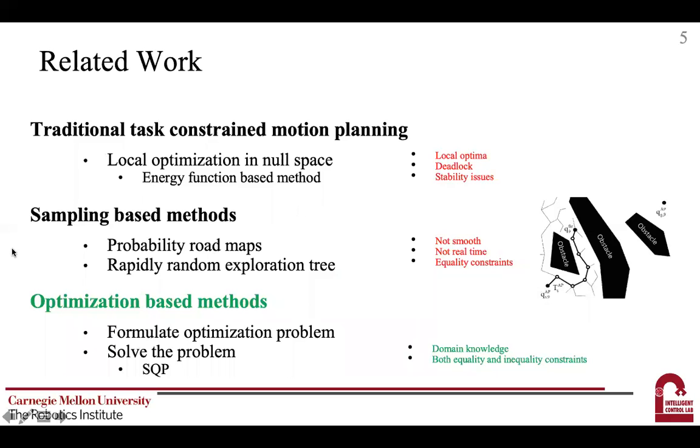One category is the sampling-based method. They're good at finding a collision-free path. However, the paths are often not smooth and require a lot of sampling time. And it is hard for random sampling to satisfy the equality constraint. On the contrary, the trajectory from the optimization-based method is often smooth and computationally efficient. However, the question still remains: how can we incorporate domain knowledge to efficiently handle the nonlinear equality and inequality constraints?